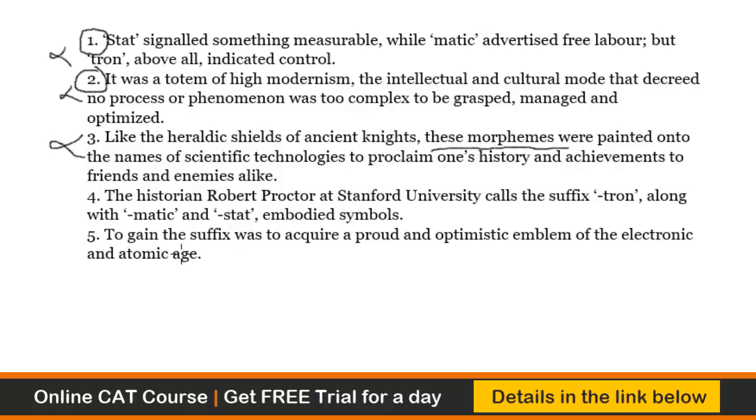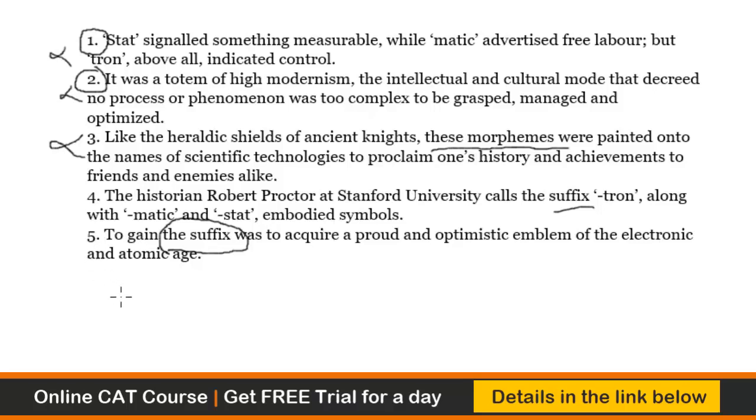To gain the suffix was to acquire. Which specific suffix are you referring to? So we know that the suffixes have come in statement 4, and therefore 4 is most likely to be the opening sentence. Let's have a look at it. It says here, the historian Robert Proctor at Stanford University calls the suffix tron, along with matic and stat, embodied symbols. So Robert Proctor calls these embodied symbols, right?